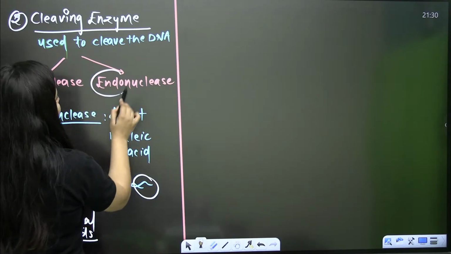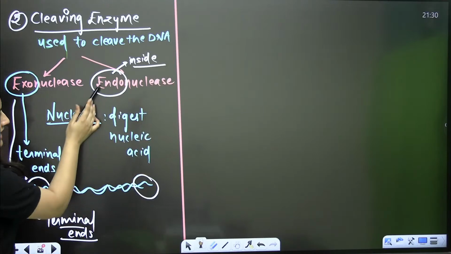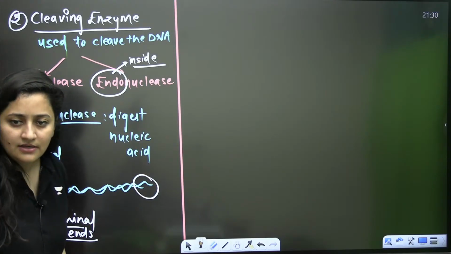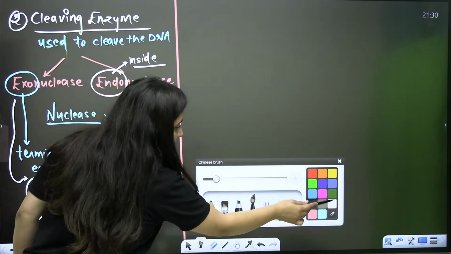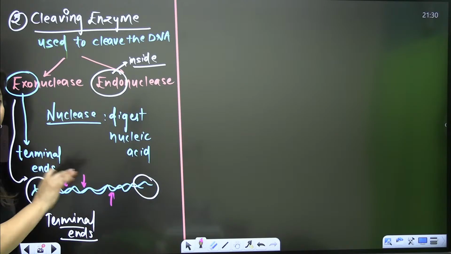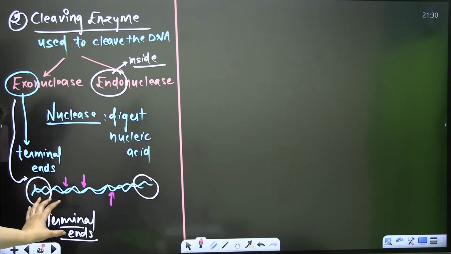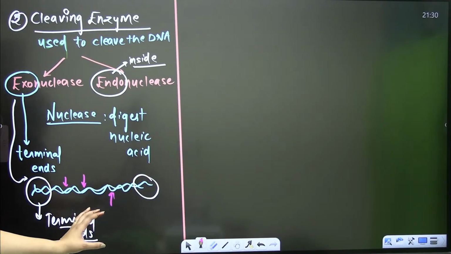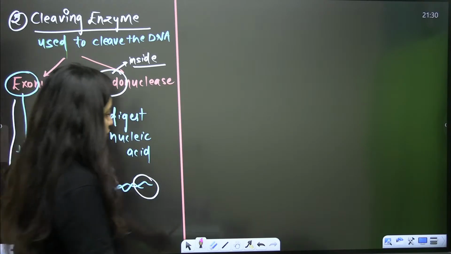And now when the word is endo, it means inside. So these enzymes are going to cut the nucleic acid at any part other than the terminal ends. This means these endonucleases can cut the DNA here, here, or here. So anywhere leaving the ends. Exonuclease, endonuclease, this part clear? So exo and endo.